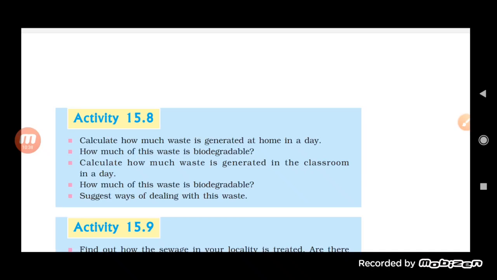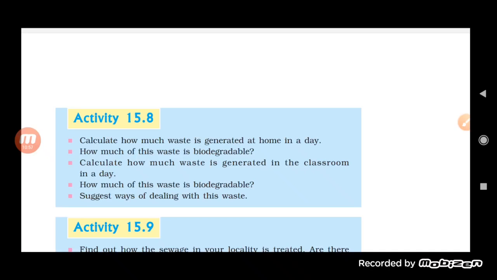Okay. So how much of this waste is biodegradable? Yes, there is waste, especially the kitchen waste, which we include in the biodegradable. It means it can be degraded with the help of microorganisms. It can be decomposed. And calculate how much waste is generated in the classroom in a day.